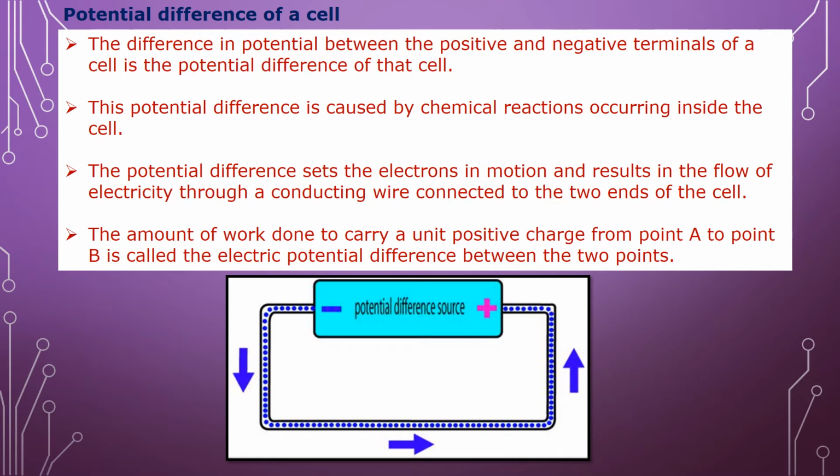The amount of work done to carry a unit positive charge from point A to point B is called the electric potential difference between the 2 points. So work is done in moving this positive charge from point A to point B, and that is called the electric potential difference between the 2 points.